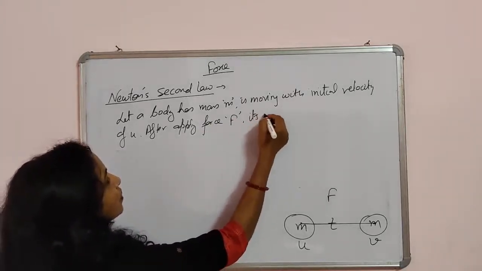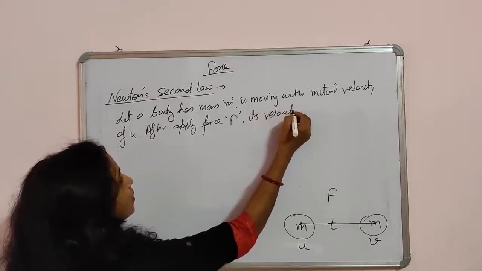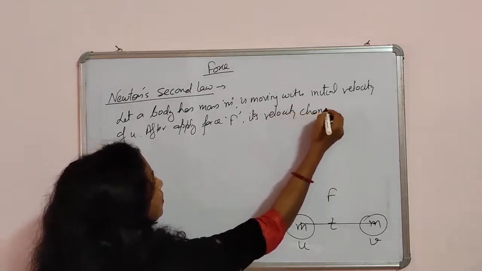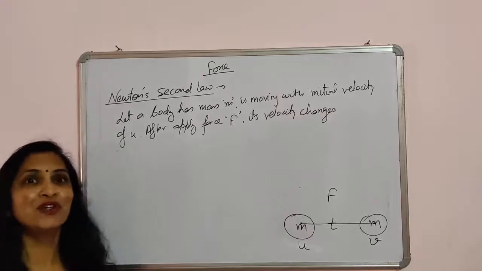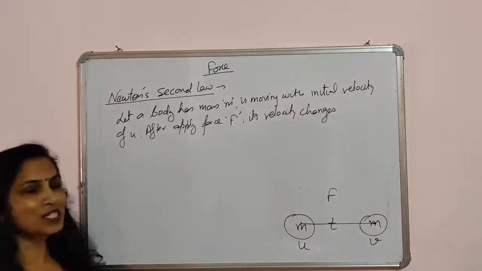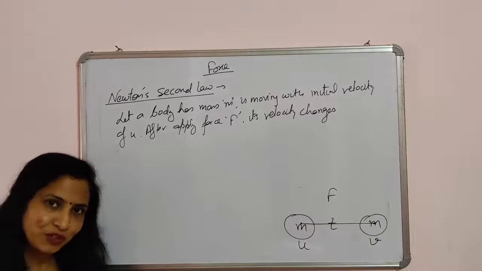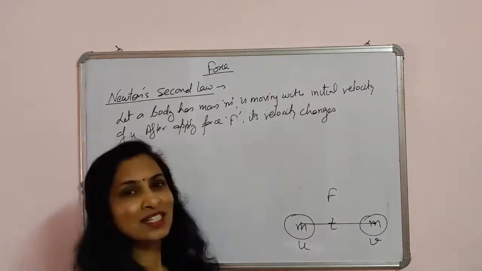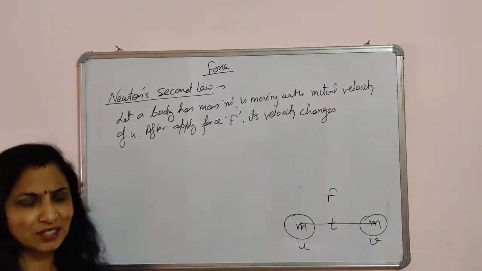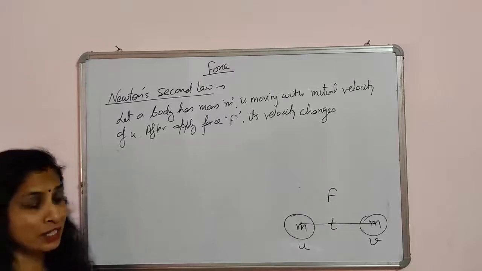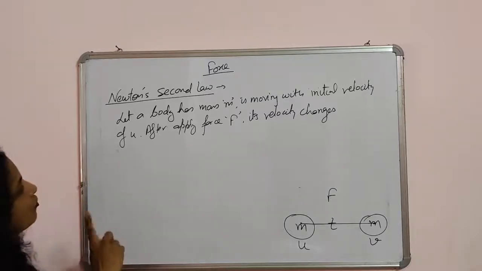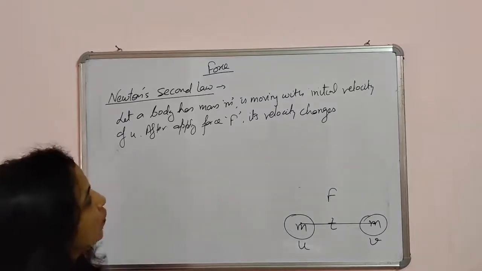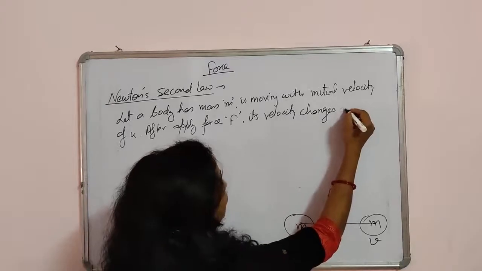its velocity changes equally. Yeah, we can say uniformly. If the velocity changes uniformly, we can say it has a uniform acceleration. Or we can say deceleration, or it can be acceleration. If the velocity increases, we will say acceleration. Or if the velocity decreases, we will say deceleration. So again, after applying force F, its velocity changes uniformly.